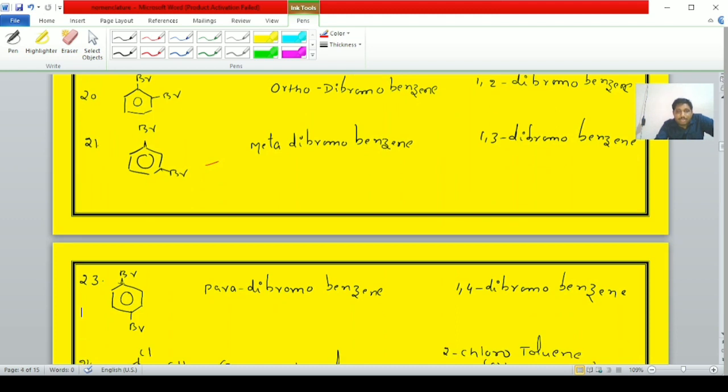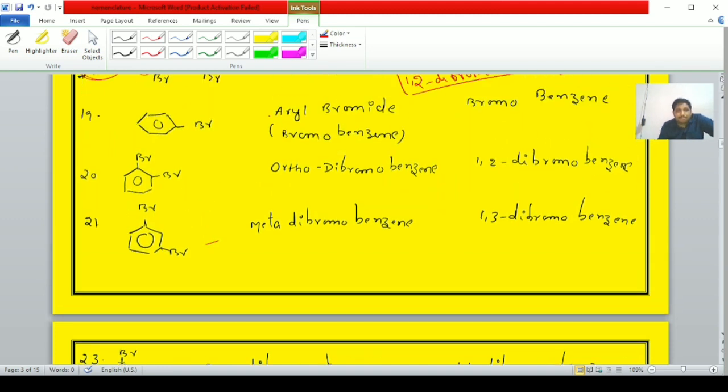Next one, student, question number 19. Here the benzene ring is bonded to one halogen atom, that is a bromine atom. The common name is aryl halide, which is also known as bromobenzene. The IUPAC name is halobenzene.